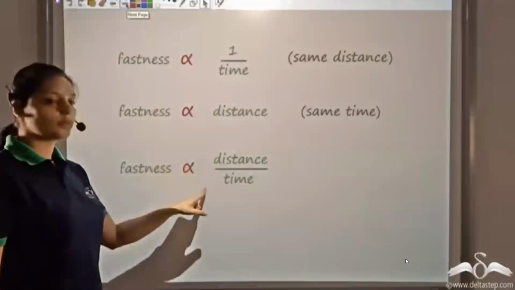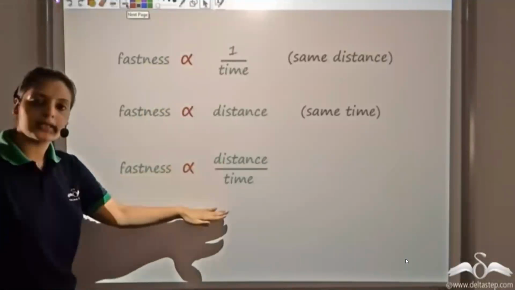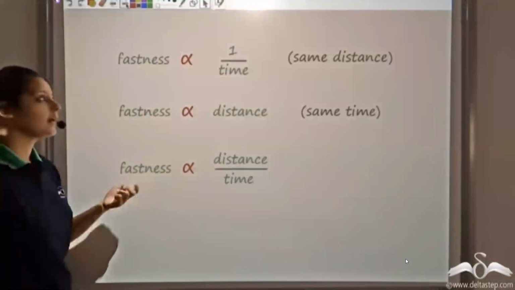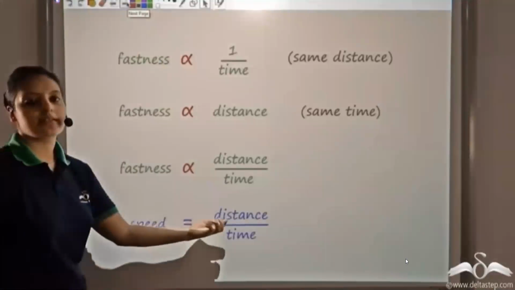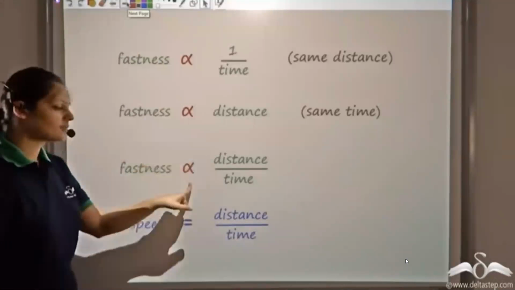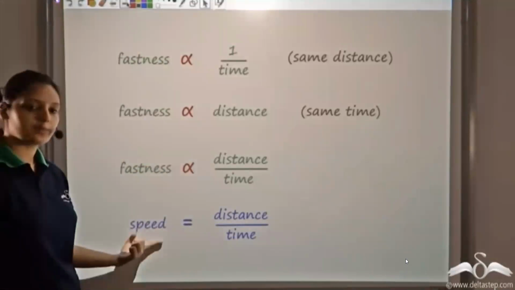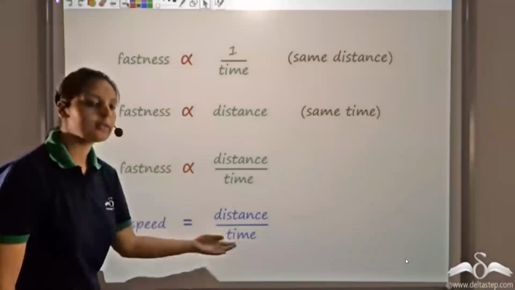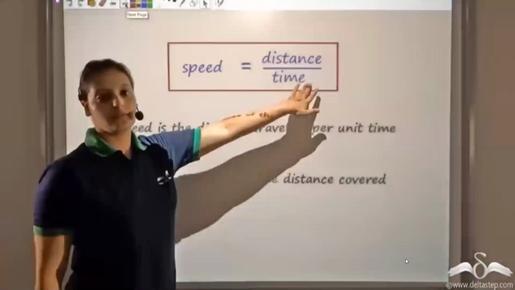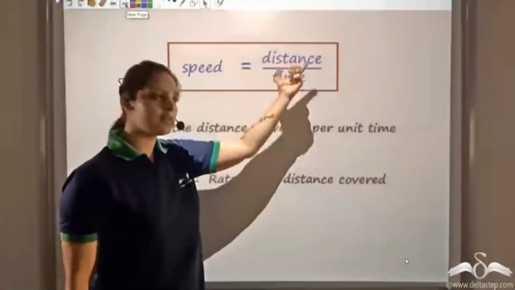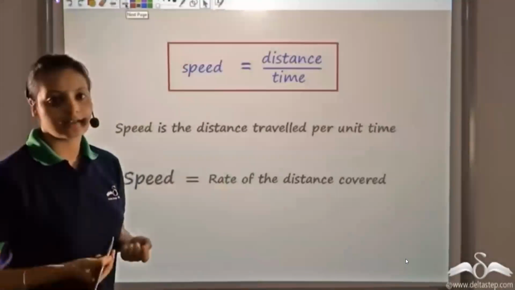Now I can remove this proportionality sign, and removing it, I get an equality sign. But with that, I change this term and call it speed. So we say that speed is distance by time. That is, speed is the distance traveled per unit time. So remember this, speed is the distance traveled per unit time, or you can say that speed is the rate of distance that is covered.